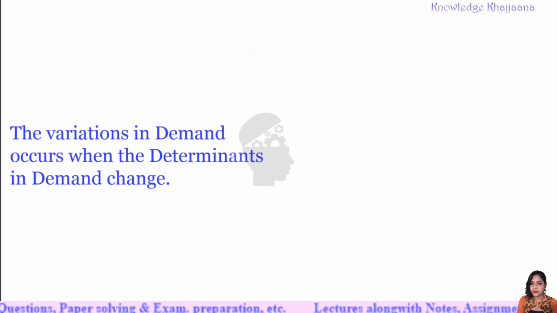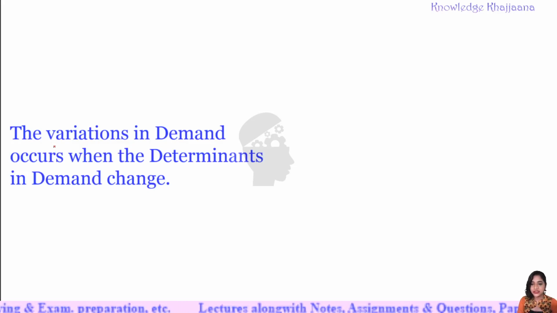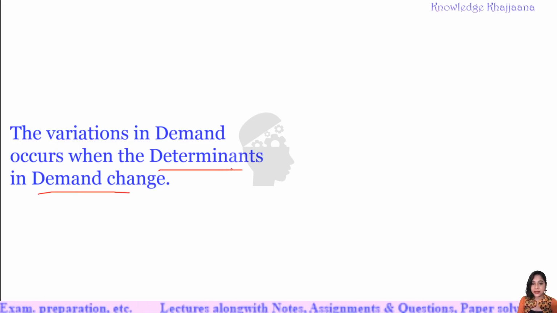The variations in demand occur when the determinants of demand change. There are some factors which determine the demand, right? See, when we say that there is variation in demand, it means demand changes depending upon the factors which determine the demand. That's why it is called variation in demand. It occurs when the determinants change. Okay, determinants that determine the demand change, then only there is the variation.